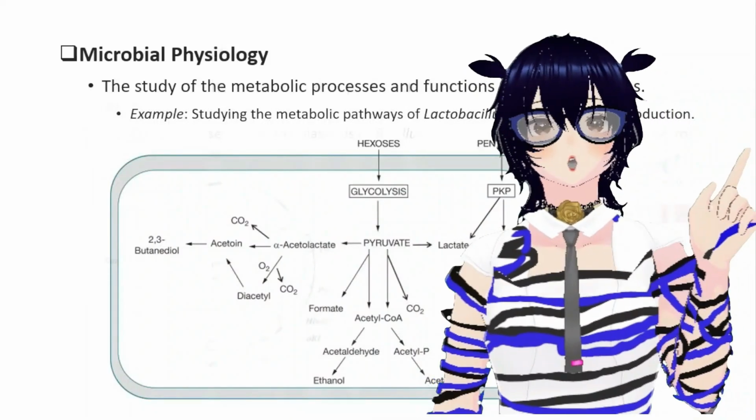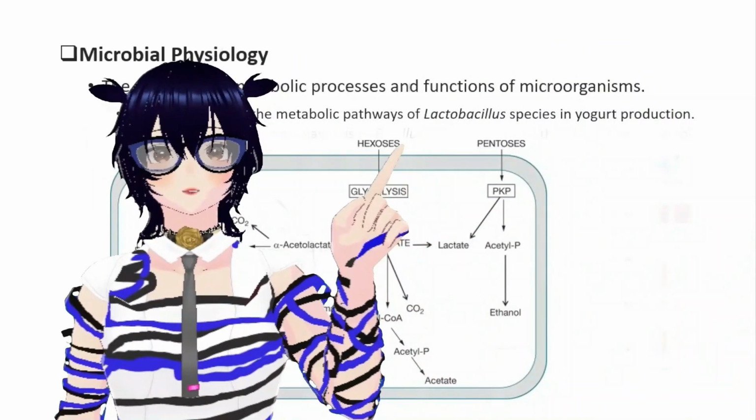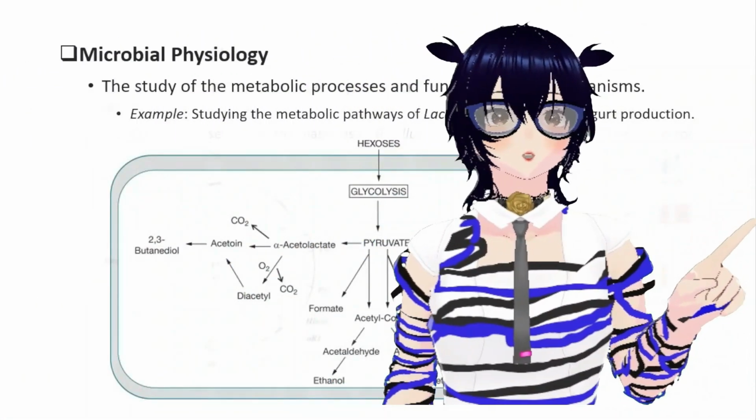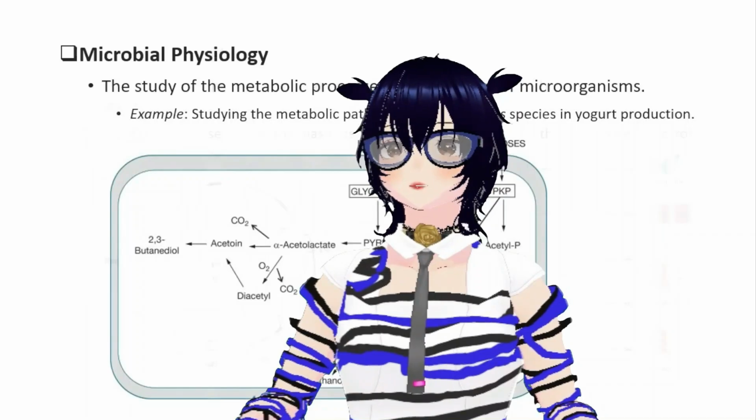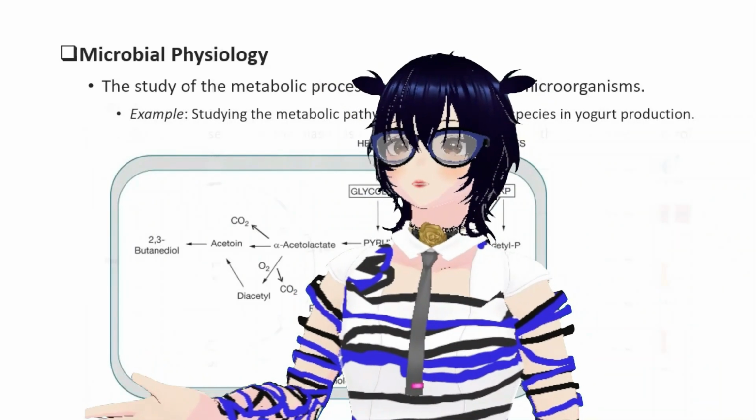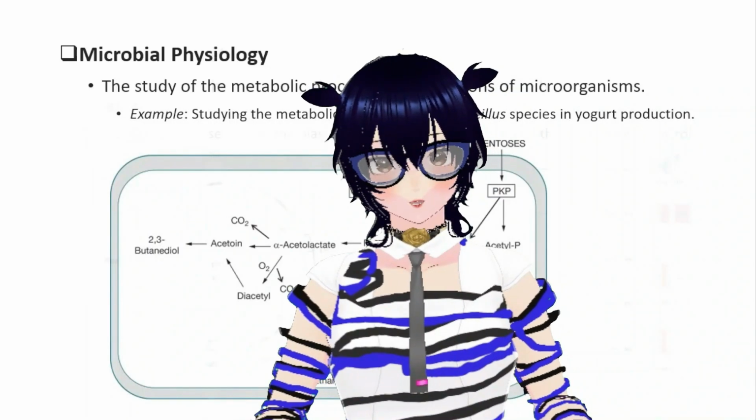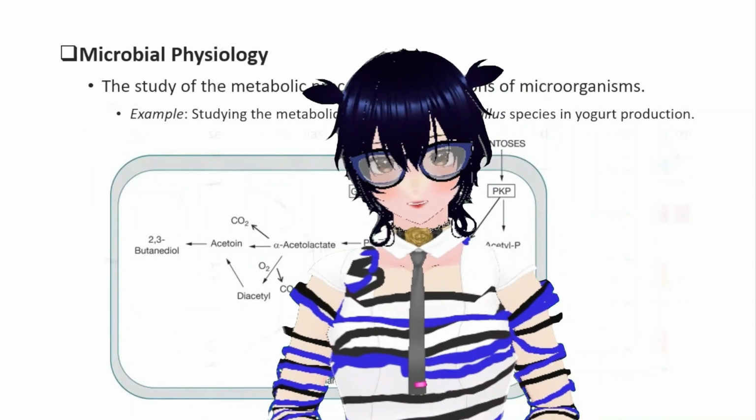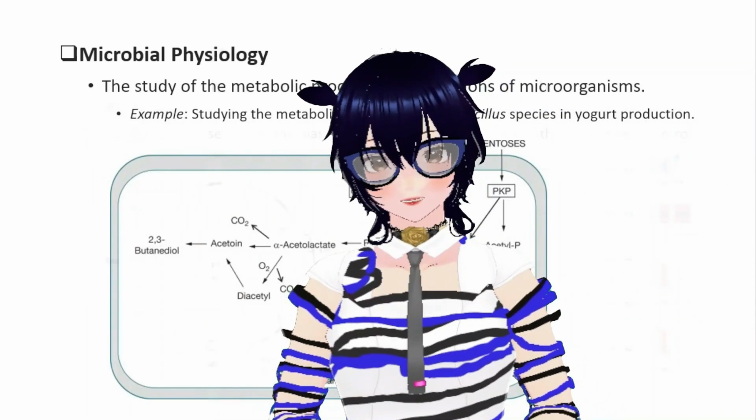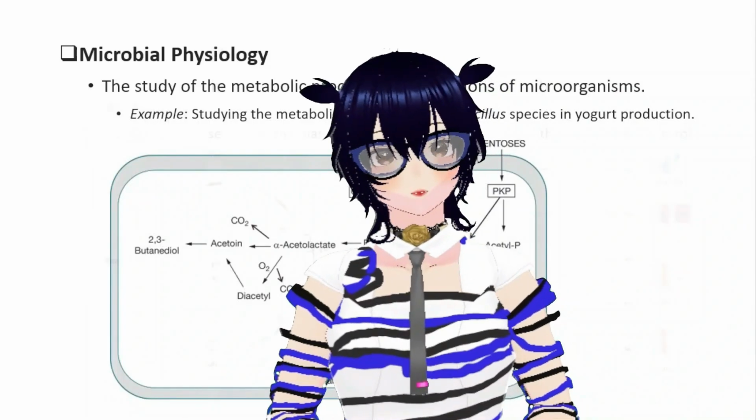Microbial physiology is the study of the metabolic processes and functions of microorganisms. We are talking about metabolic processes like those happening in our body, for example, the digestive system. Of course, we have to study the metabolic processes of our body, how it does digestion. The same kind of thing happens in microorganisms. Although they are unicellular and not very complex, they still have metabolic processes happening in them.